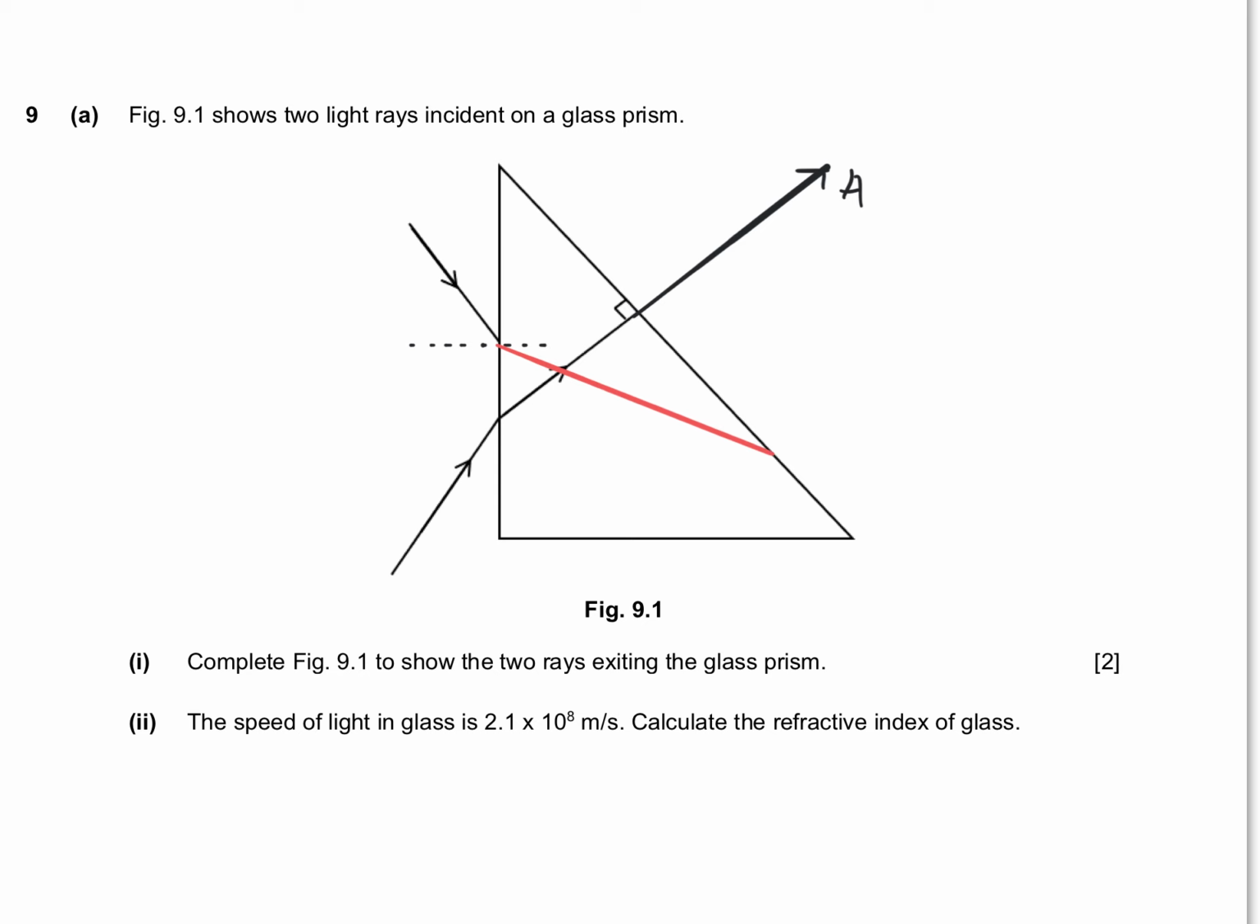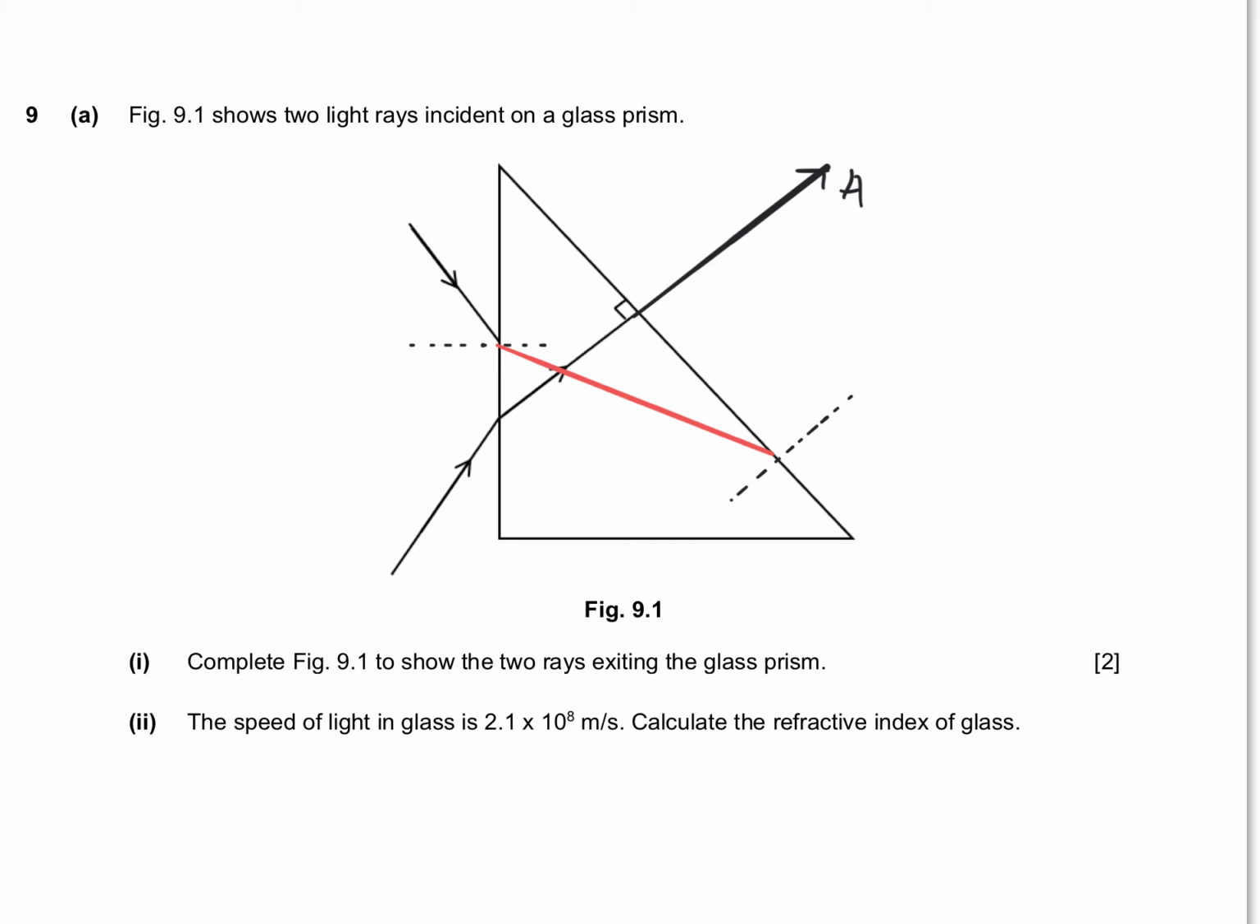right? Now, just by drawing this, I have not completed my question because I need to show it exiting the glass prism. So if you stopped here, you don't get the mark yet. So where does it go after this? Once again, I should be drawing my normal at this side of the prism. So it looks something like this.